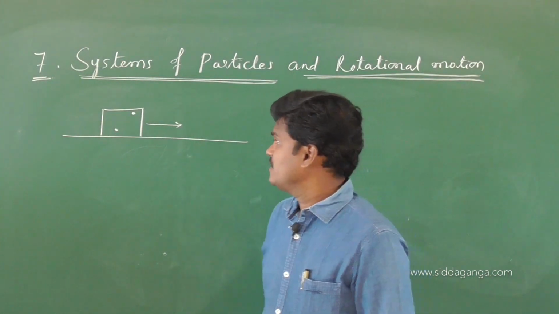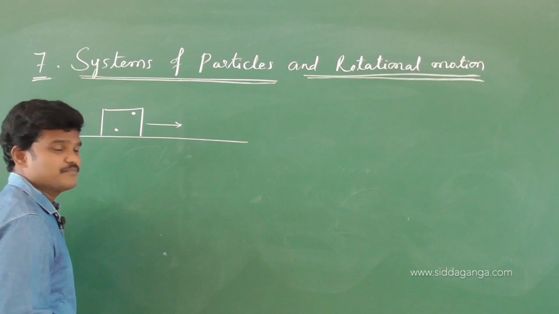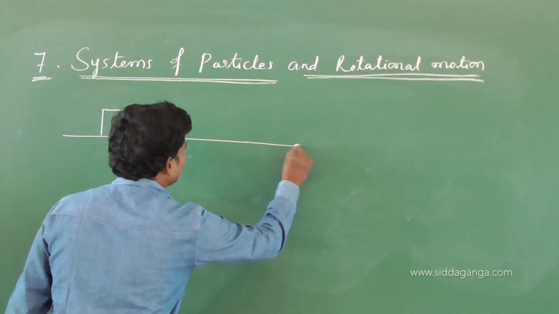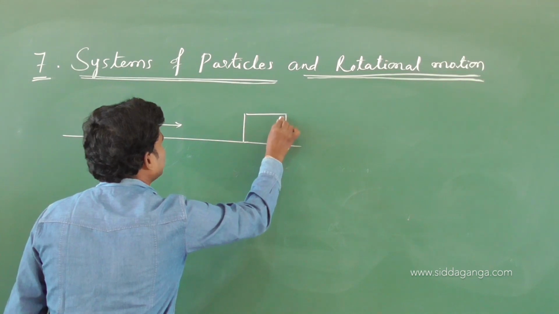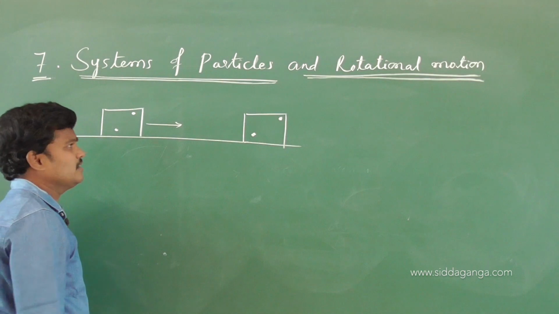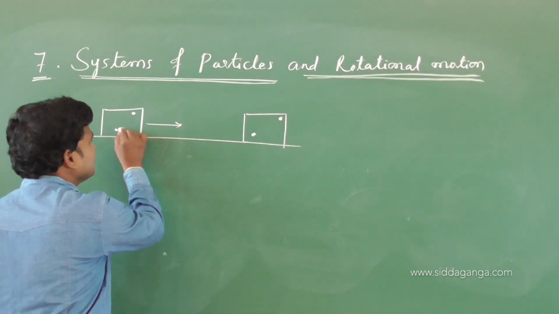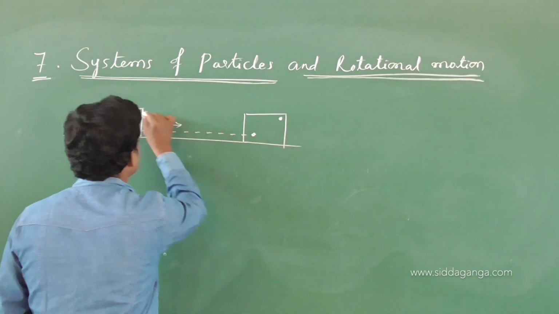Now here, two particles, not only two, a number of particles, and after some interval of time, maybe the position of the block is here. Does the position of the particle change? No.